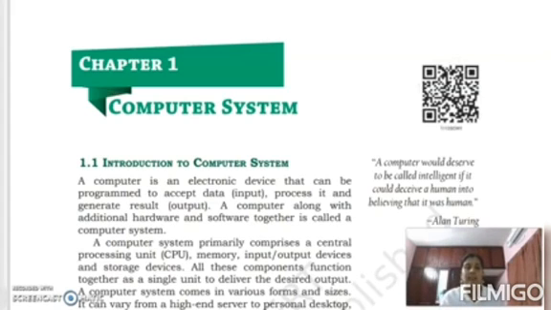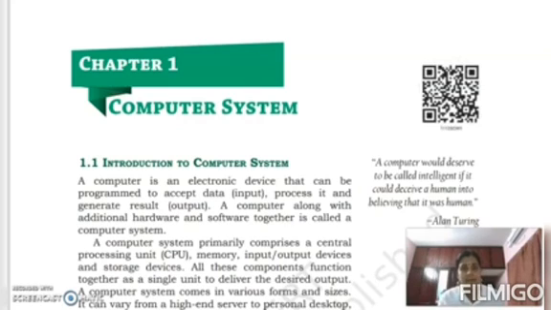So a computer is an electronic device that can be programmed to accept data. Accept data means input, and computer will process that data. Processing means computers are doing some computations on that data, and we will get an output which is known as result.